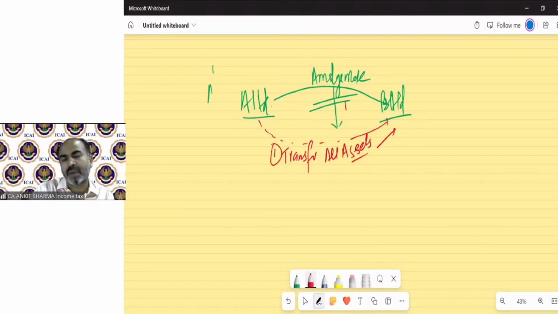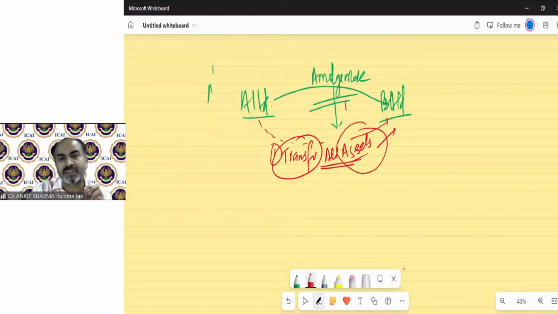It's a rule under amalgamation. All the assets and all the liabilities should be transferred from the amalgamating company to the amalgamated company. We do not need to do anything with the liabilities. We are talking about the assets. So in case of amalgamation, there is a transfer of assets from A Limited to B Limited. So that is a transfer of an asset, so the capital gain concept arises.